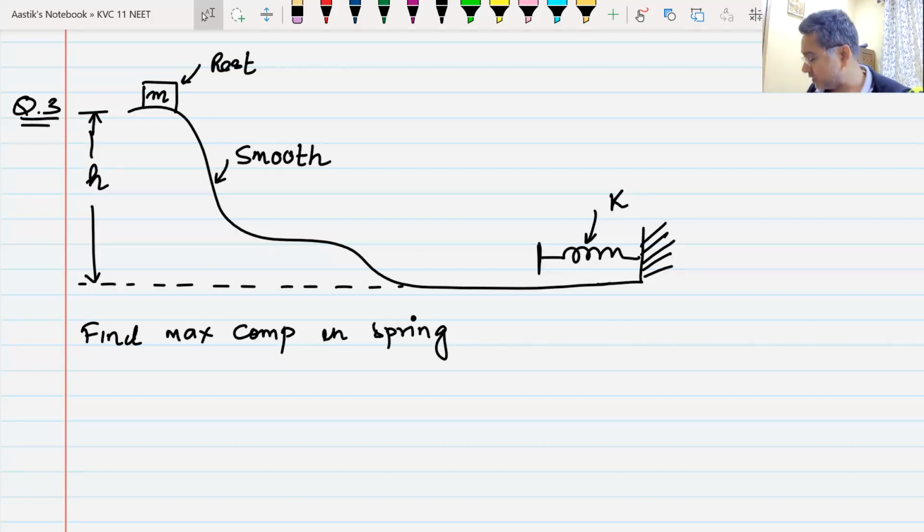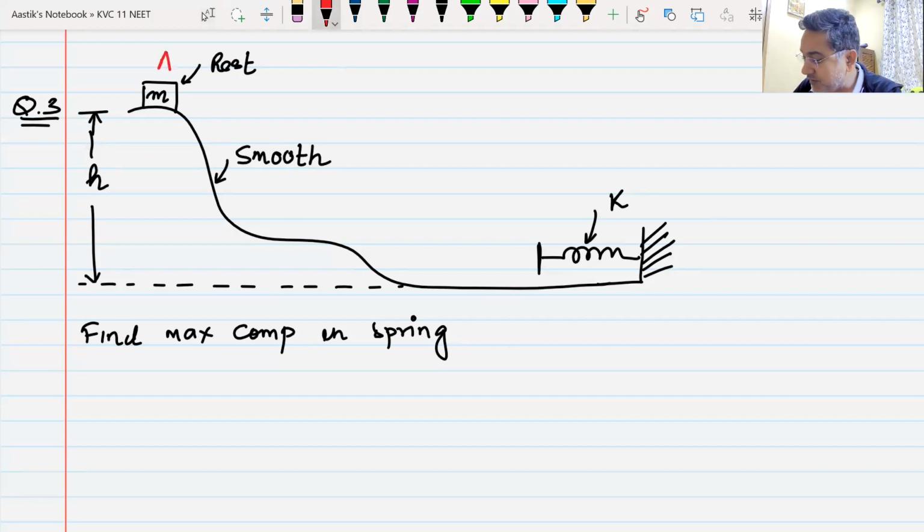So, how are you supposed to do this? Again, how many forces are at work here? One is gravity, one is normal reaction, and one is spring force. Normal reaction is not doing any work. Only two forces are doing work. One is gravity and one is spring force. Do we understand this? Yes or no?